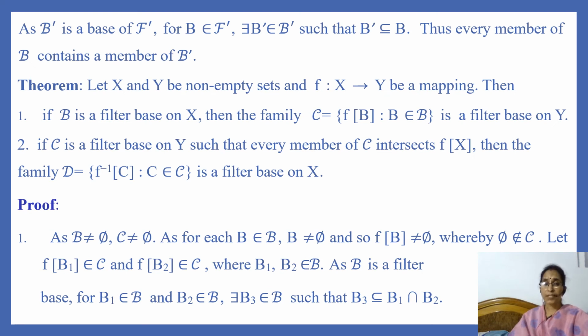As B dash is a base of F dash and every member of F dash contains a member of B dash, for B belonging to F dash, there exists some member B dash of base B dash such that B dash is contained in B.